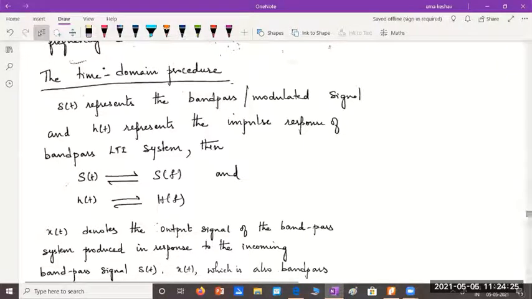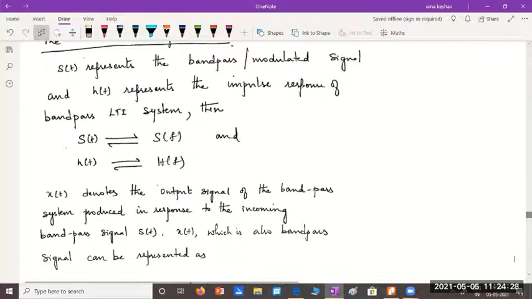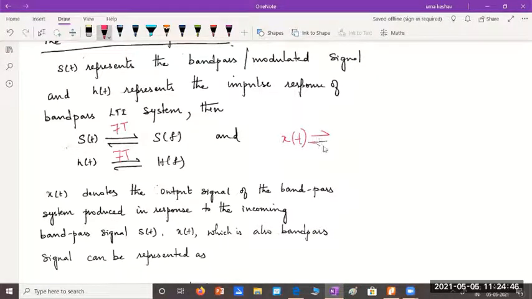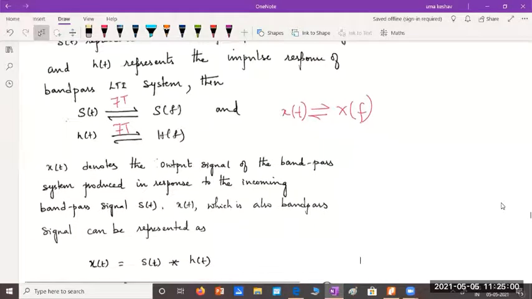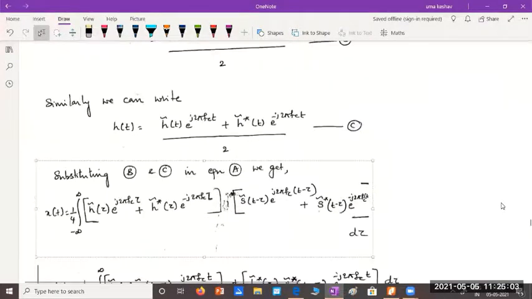Yesterday we had discussed this time domain procedure as such. So we know that s of t is the signal, its Fourier transform is S of f. So these are Fourier transform pairs, h of t and H of f are Fourier transform pairs. x of t is the output signal. So you can write x of t and X of f are also Fourier transform pairs. Okay. So with all these representations, we can write what is the output of this system.